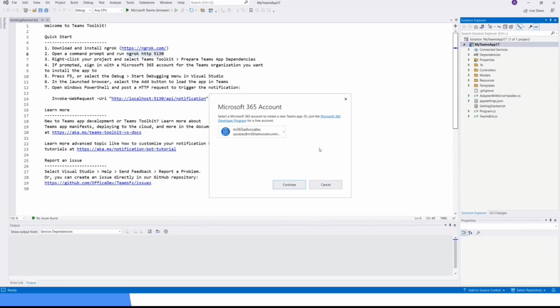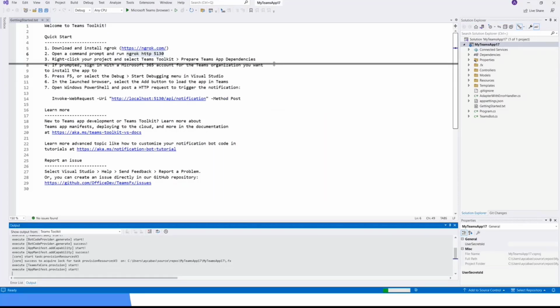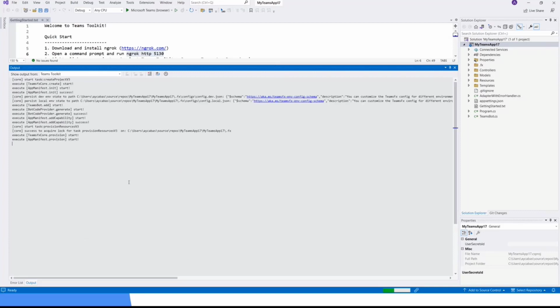But if you don't have all the permissions or setup for testing Teams apps, I highly recommend you go ahead and create a free testing tenant in the developer program. This one is the one I created, and I'm going to use this account for creating all the dependencies. I click continue, and you can check what sort of things Teams Toolkit is running in the background.